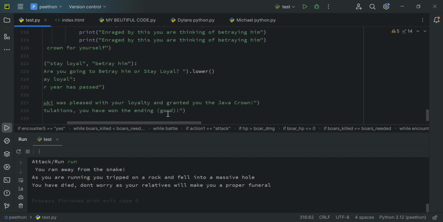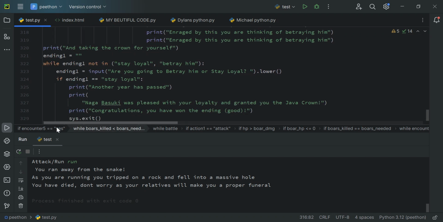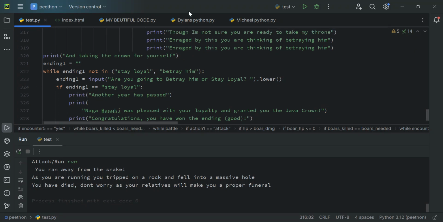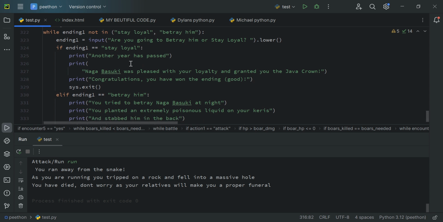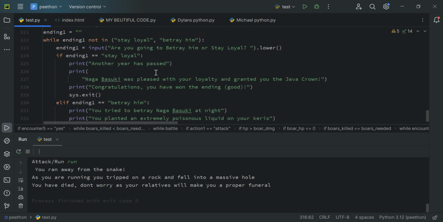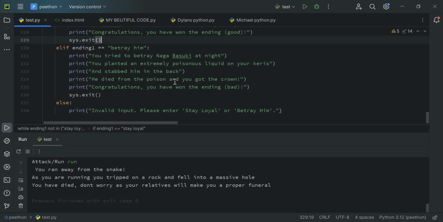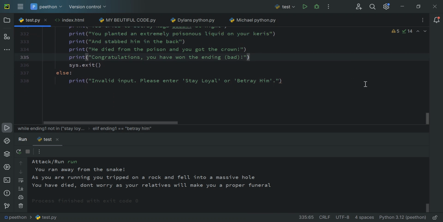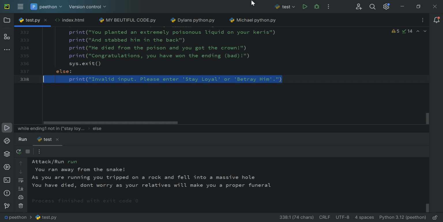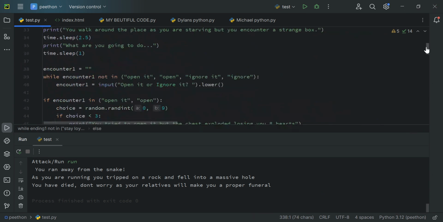You can either stay loyal or betray him, as you can see here. Well, ending one. This is ending one, and is going to be the final variable that I'm going to use. Another year has passed. If you keep staying loyal, then you'll eventually win the game with the good ending. If you try to betray him, you will still win, but with the bad ending. Invalid input, stay loyal or betray him. So yeah, this is pretty much my code, and thank you for listening.